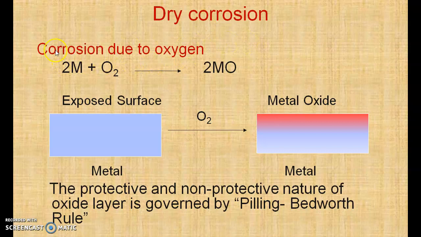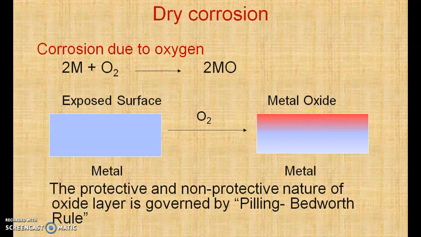In dry corrosion, we'll consider corrosion due to oxygen. When metal reacts with oxygen, it forms a metal oxide. Alkali and alkaline earth metals react with oxygen even at room temperature, and other metals react at elevated temperature. Consider this as a metal surface, and it reacts with oxygen and forms a metal oxide. Now the layer of metal oxide which is formed on the surface of the metal plays a very important role, because it will decide whether the corrosion will further continue or not.